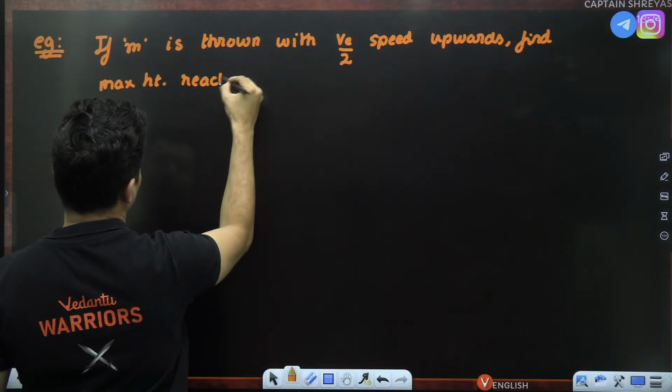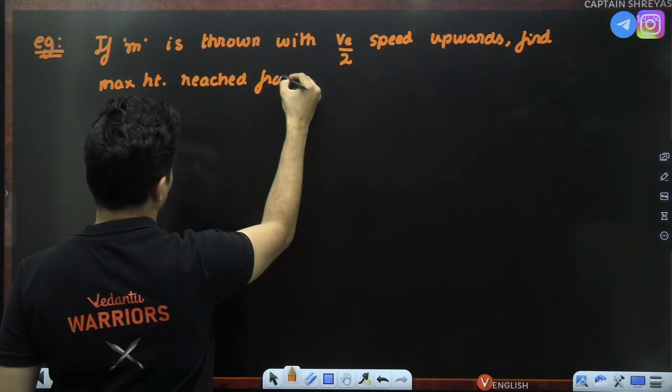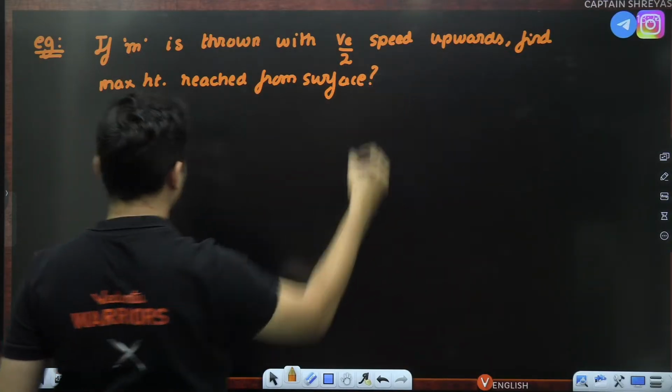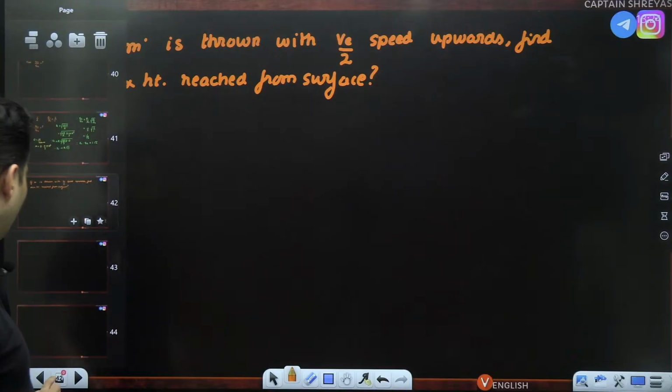Maximum height reached from the surface. Very interesting question.